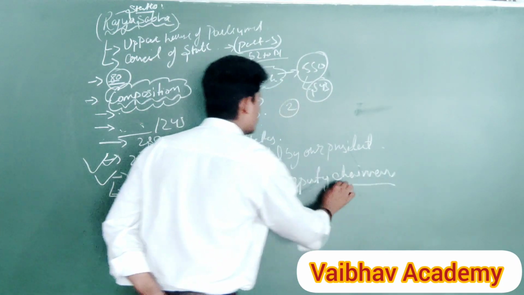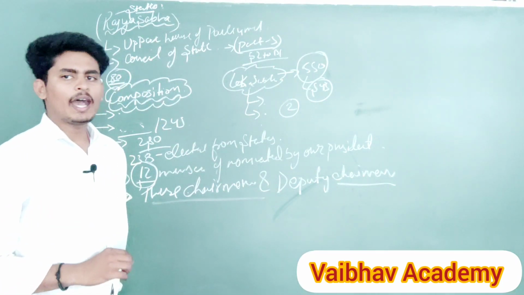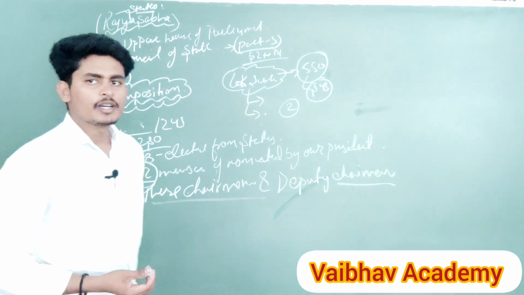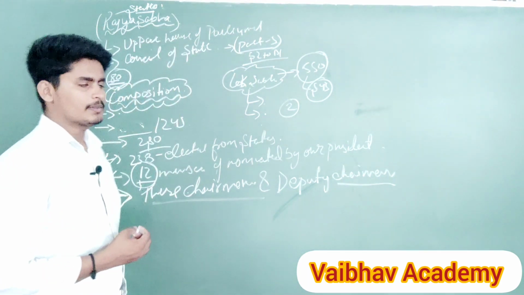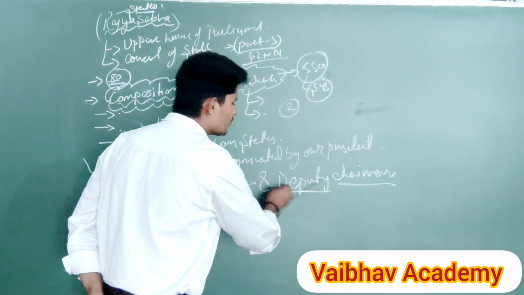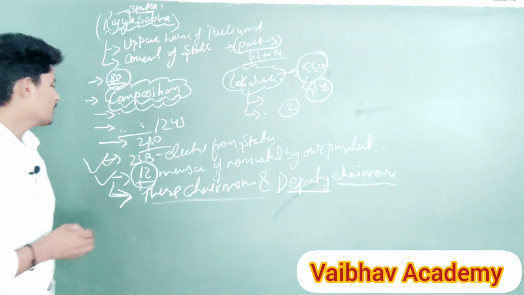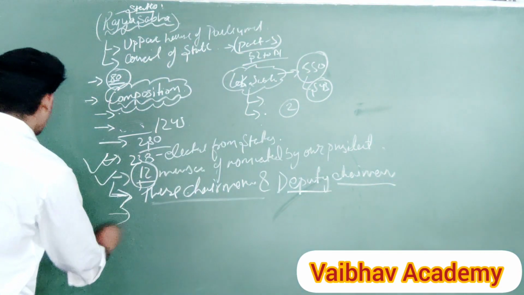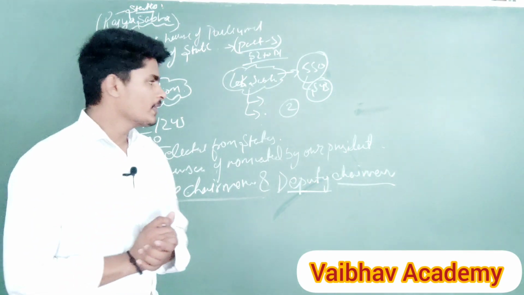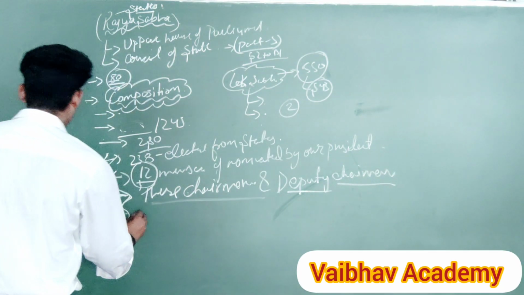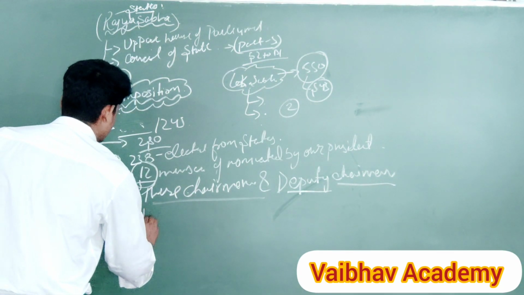Deputy chairman. Who is the chairman of Rajya Sabha? Our Vice President is the ex officio chairman of the Rajya Sabha. Okay, and who is the deputy chairman in present time? Comment below in this video. Okay, so this is the composition. Understood? So let's come to the next topic, that is election.